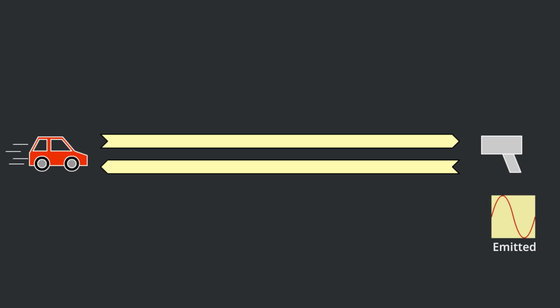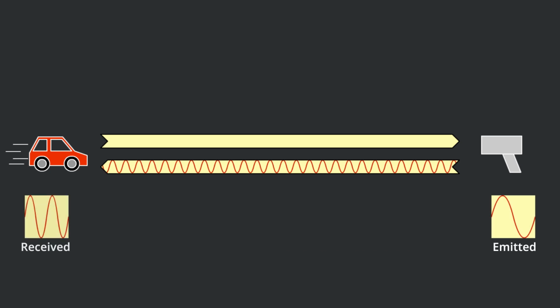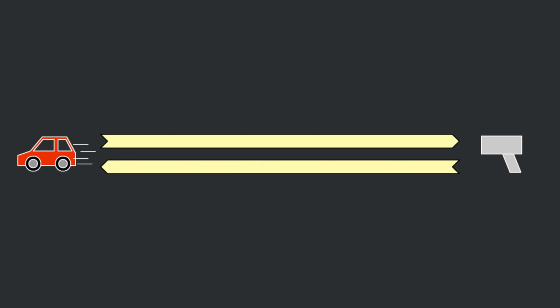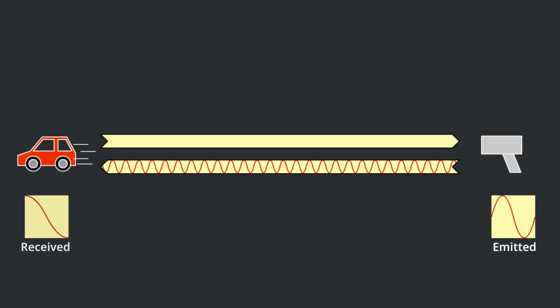If the target is moving towards the radar, since light speed is constant, the reflecting source will create a blue shift effect on the reflecting wave. The radar can then calculate target speed by comparing it with the emitted wave. If the target is moving away from the radar, since light speed is constant, the reflecting source will create a redshift effect on the reflecting wave. The radar can then determine the target speed by identifying the redshift effect.